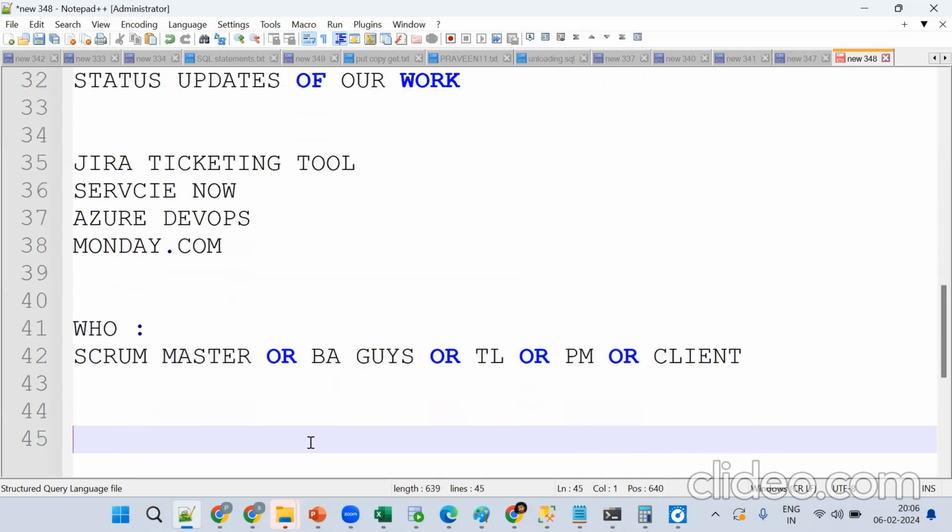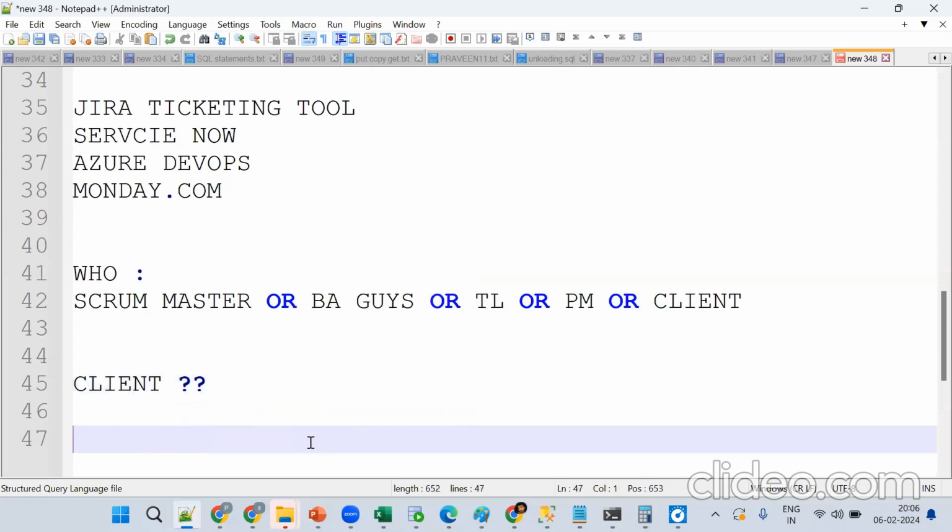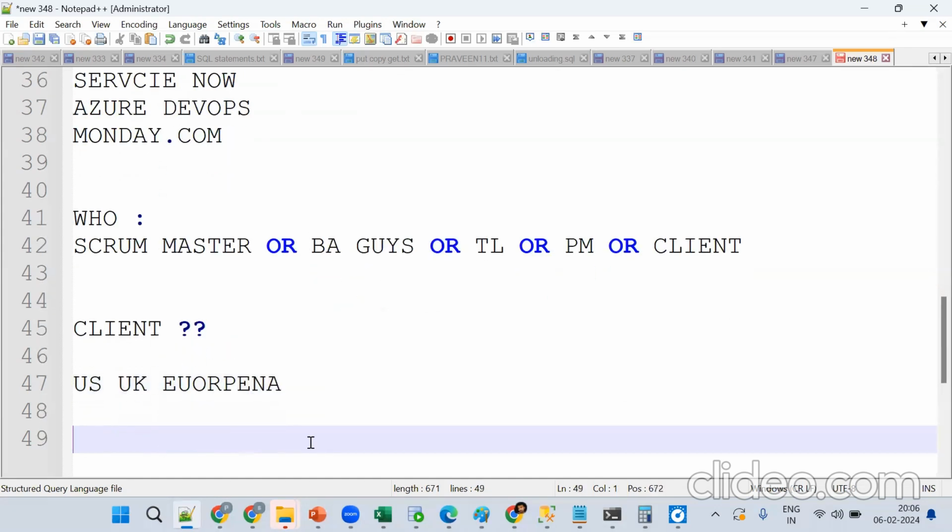Client in the sense, tell me who is the client? US client, UK client, European client. The person who gives the project to the company is called the client. It can be a US client or UK client, depending on the company. So remember these are important.